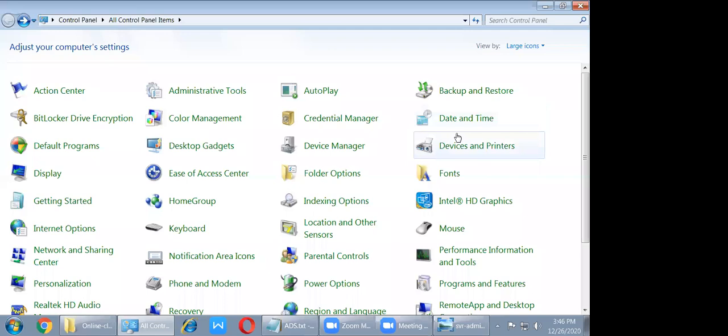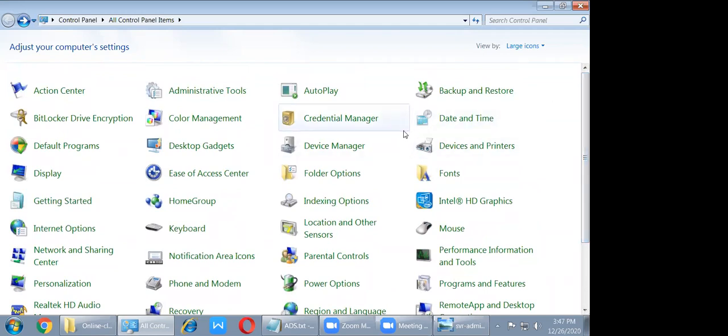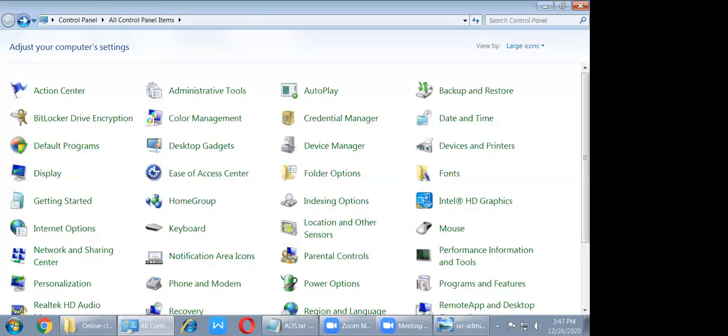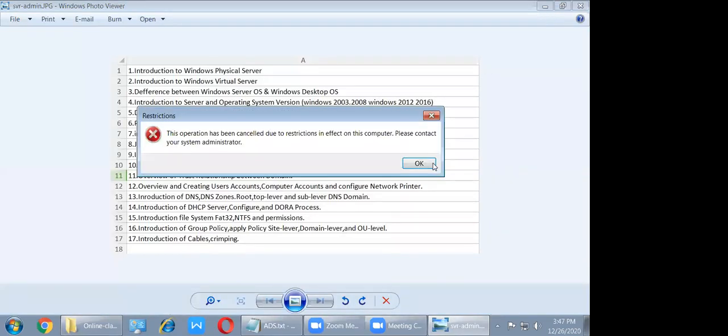Anybody? But here there is no option, right? In the control panel. Yes, Mr. Amjad said in control panel, administrative tools. Okay, administrative tools I open, but there is no option. Group policy and local security policy is there, but when I open, it is totally different, right? Yes, sir. So at that time, open run command is not possible.